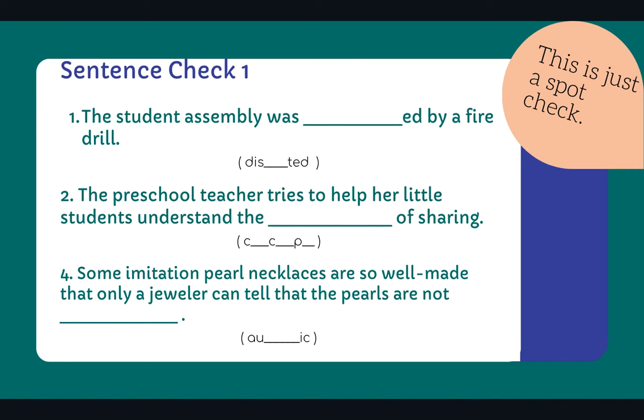Okay, number 2. The preschool teacher tries to help her little students understand the something of sharing. And it's a word that means the idea of something, right? Starts with a C. We have more than one C word on our list, in fact, we have 3 C words, so you're going to have to figure out which one it is. Number 4, some imitation pearl necklaces are so well made that only a jeweler can tell that the pearls are not something that means real, and it's a word that starts with A.